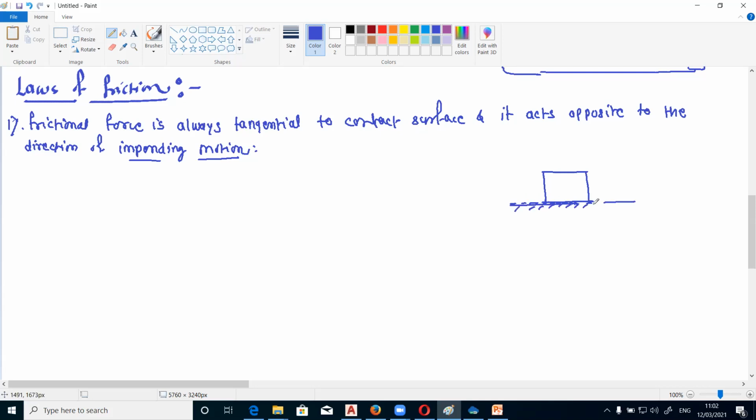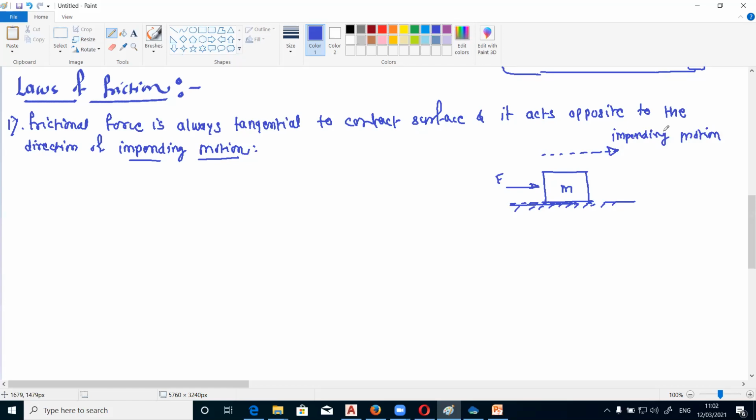Suppose the block is kept on this horizontal surface and we apply some force F. Because of this force F, if the object starts moving, then the possible direction is towards the right. So this right direction is nothing but the impending motion direction. Impending motion is nothing but the possibility of motion.